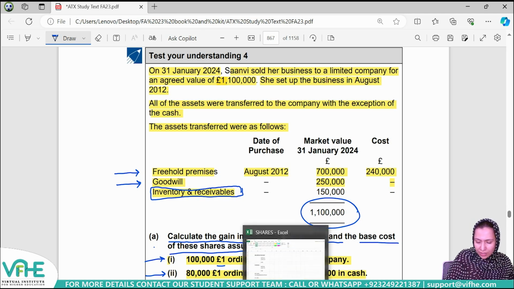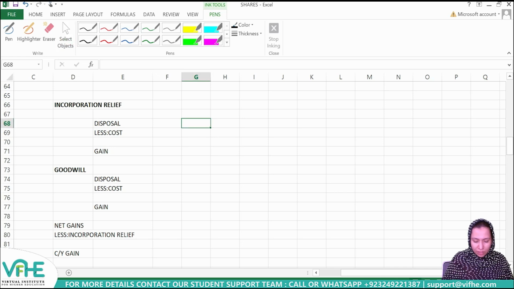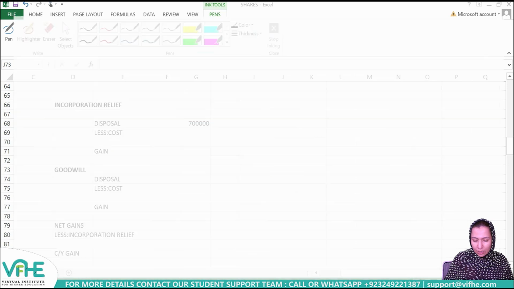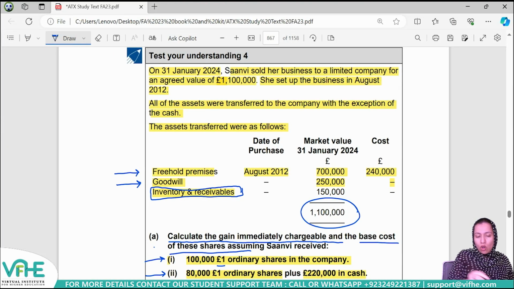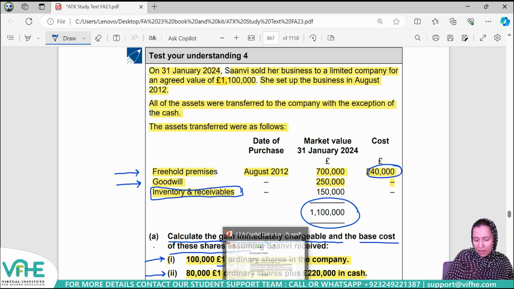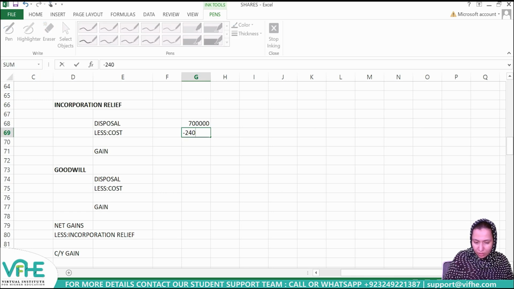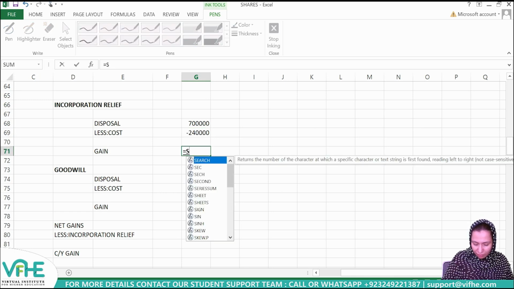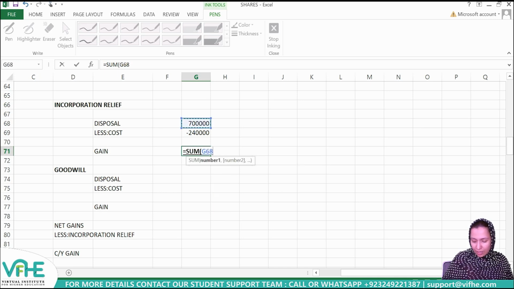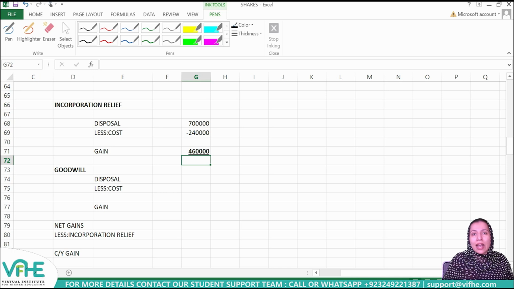So as freehold premises has got a market value of £700,000, that is taken to be its disposal proceeds, while the cost is £240,000. So against disposal proceeds, I'm going to deduct the cost, and that's how we'll be able to come to know what the chargeable gain figure is. So the chargeable gain figure in this case will be £460,000.